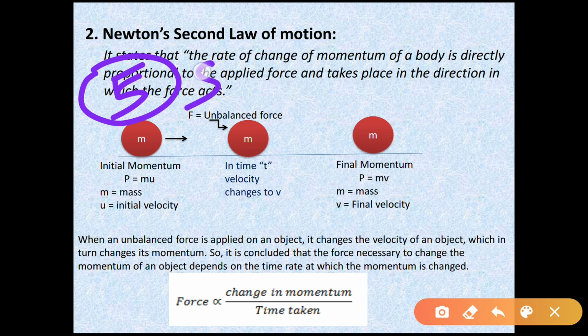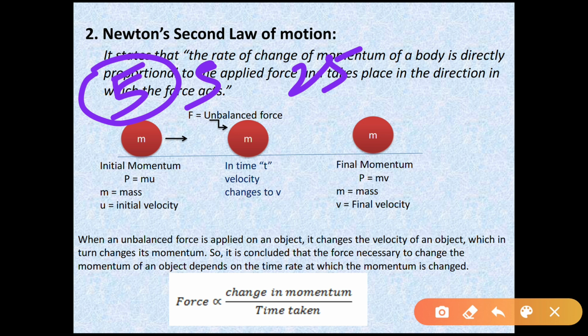and moving with 5 meters per second. So the initial momentum is 25 kg meter per second. Now you are applying a very large force in a very short interval, right? In the first case, it takes 10 seconds to reach the velocity of 20 meters per second, or we can say to attain the momentum of 100 kg meter per second.